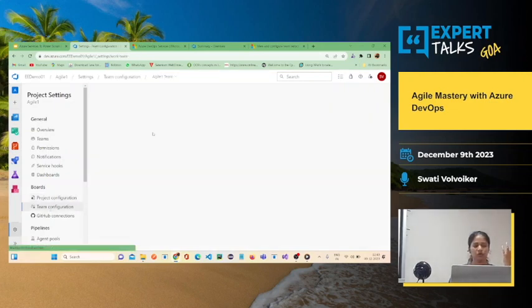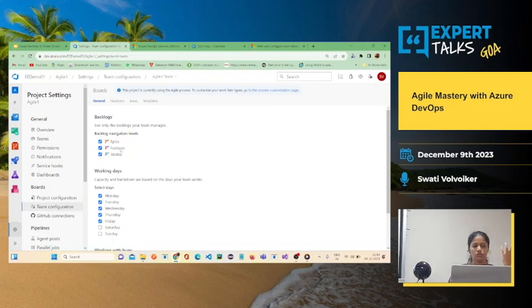Similarly, there is team configuration. Okay, so here if you see working days, you can choose the days, whether it is Monday to Friday or if you want to include Saturday as well. Okay, you can choose backlog navigation levels such as epic, features, stories. Okay, now is anybody aware about what is epic and feature?